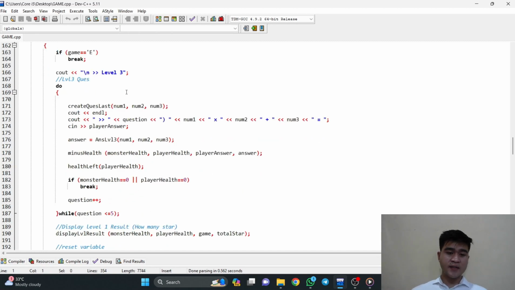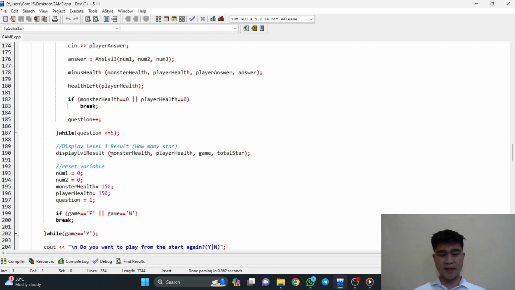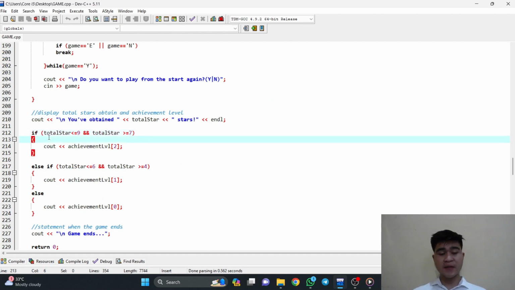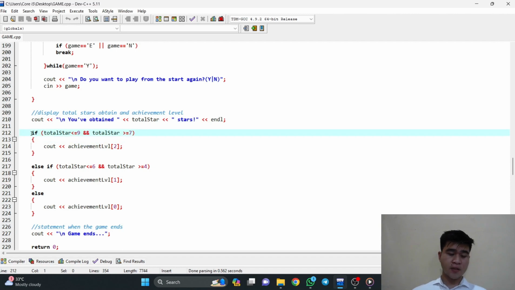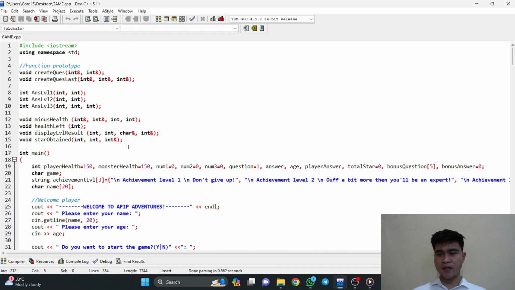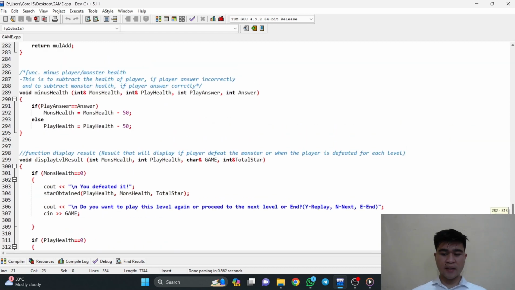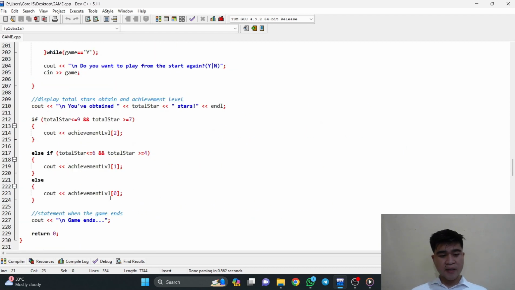And after the player plays all the levels, or just plays one level and then exits, they do not want to play again, this is the last part of the program, the last segment you can say, which is the final result for the player. Here we are using an if-else statement. If total star is less than or equal to 9, and total star is more than or equal to 7, it will display achievement level 2. What is achievement level 2 in this array? It just means that it will display this achievement level 3. You're an expert. And then after that, there will be nothing left, and the final statement, the game ends.